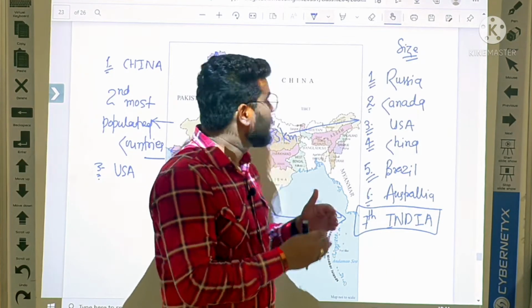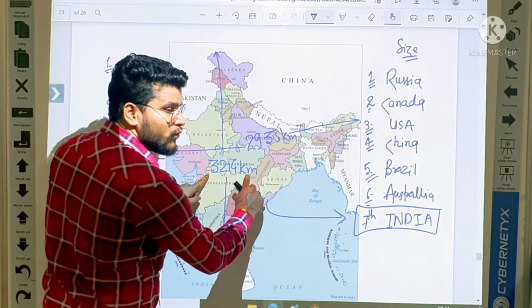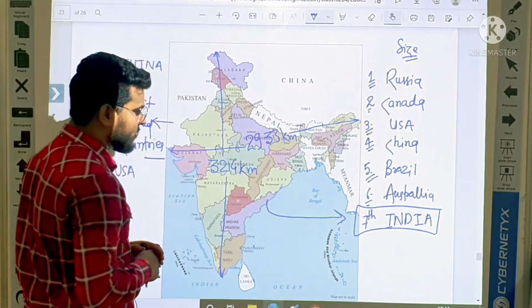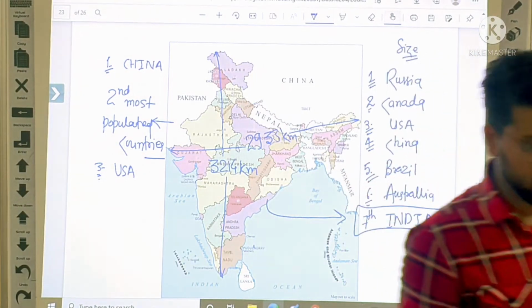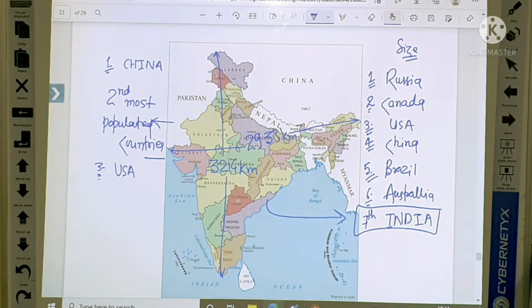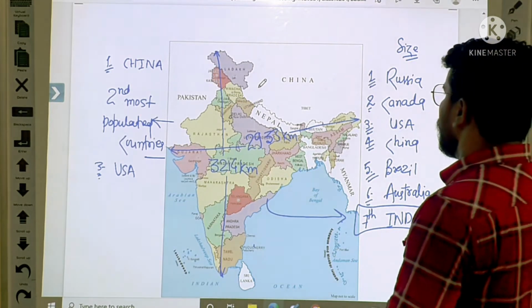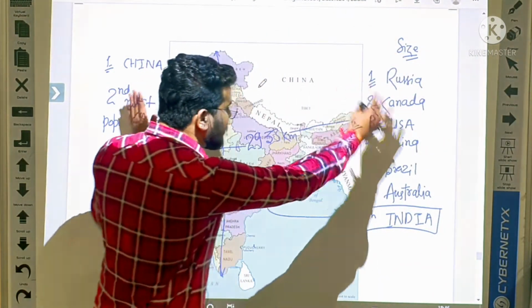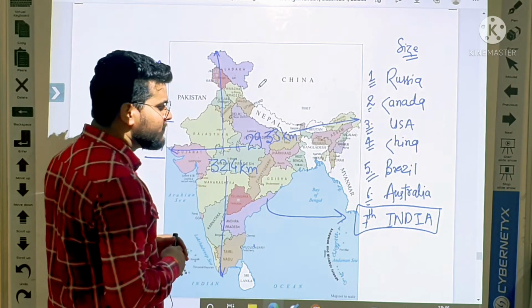In population, India has 2nd rank. The length of our country is 3,214 kilometers. The width of our country is 2,933 kilometers. Is it clear? Is it clear or not? So all these are the points about India. After all these points, student, now let us see.